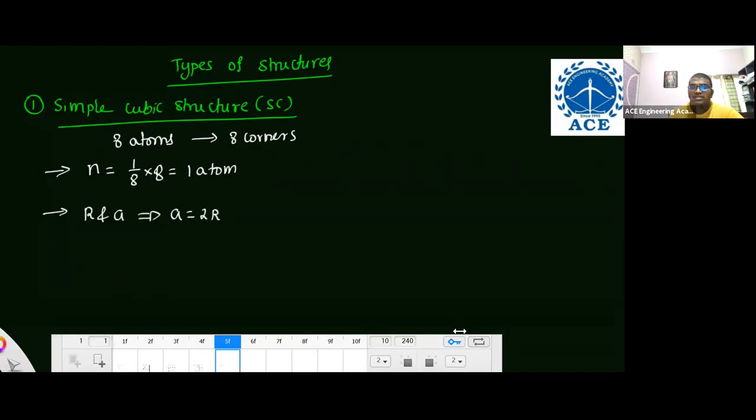I'll give you the PDF of the revision class, don't worry. Otherwise, take screenshots of all these things. The relationship between R and a is a equals 2R.